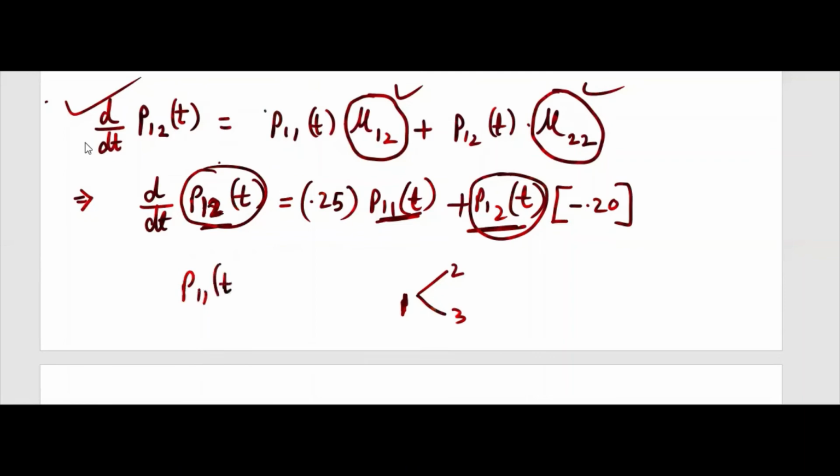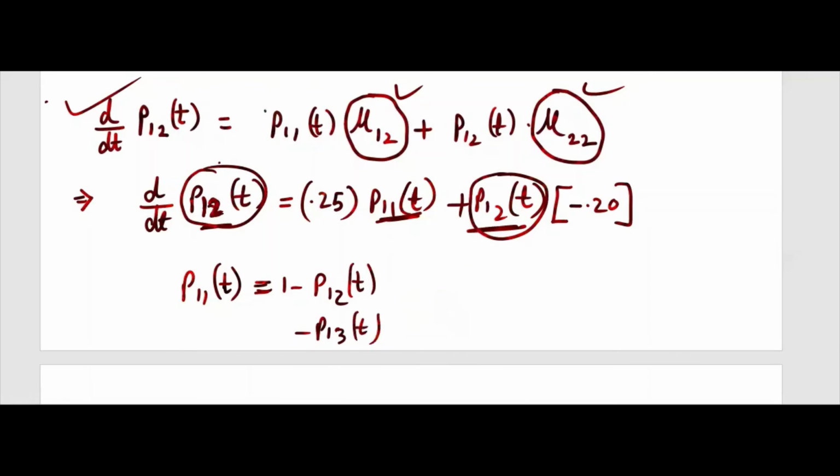P11(t) is equal to 1 minus P12(t) minus P13(t), because total probability is 1. These are the three ways, right?